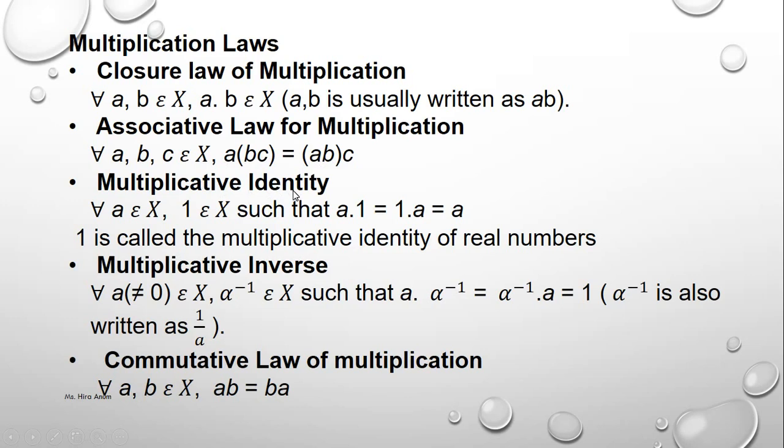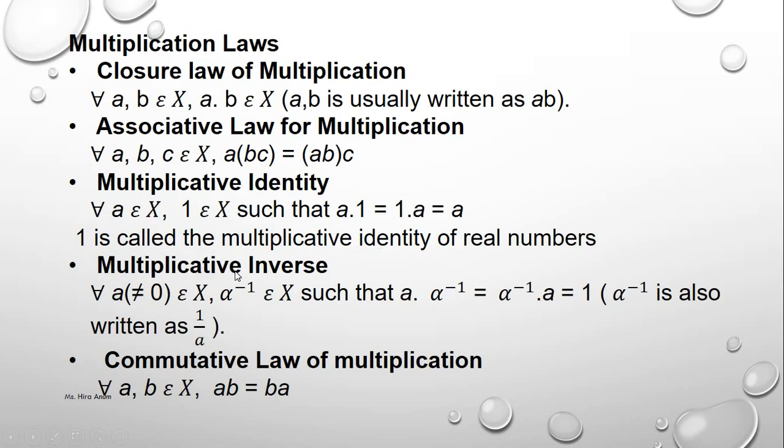Multiplicative identity. As we know, identity is the number which does not make any change to the number we choose. A belongs to R, and 1 belongs to R such that A dot 1 is the identity element in multiplication. A dot 1 and 1 dot A equals A. 1 is called the multiplicative identity for real numbers.